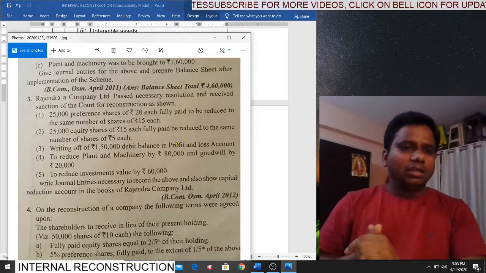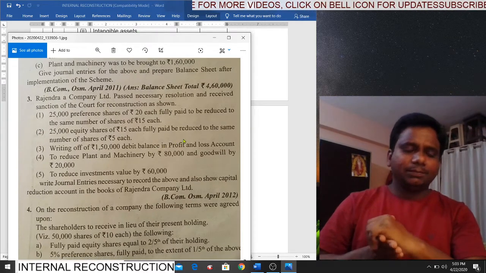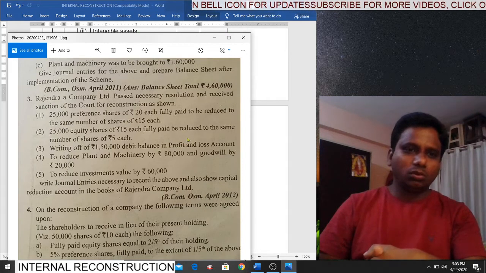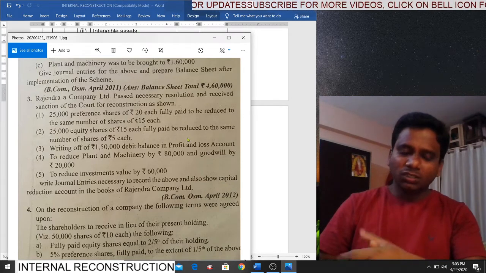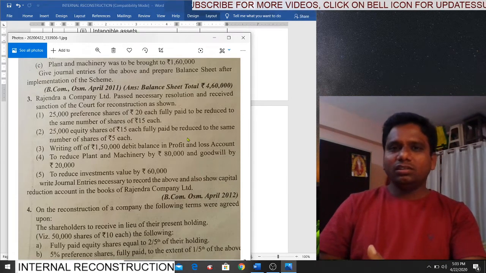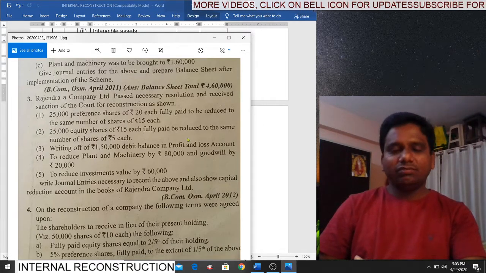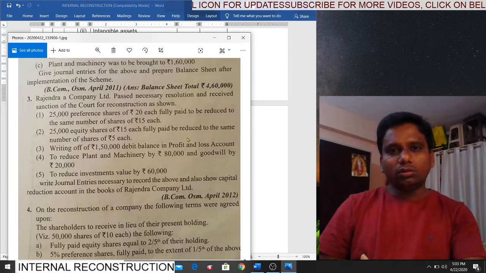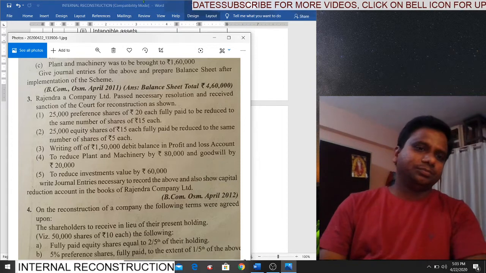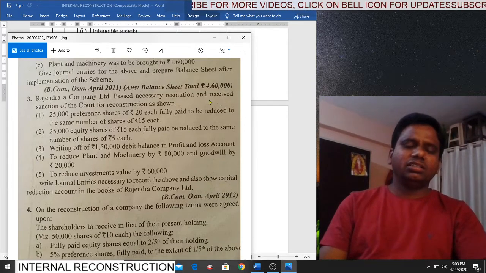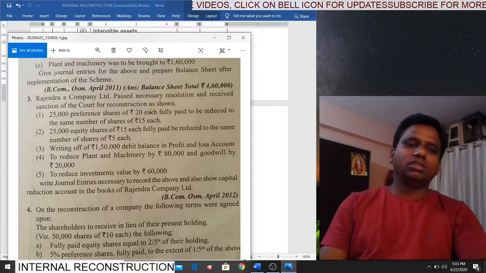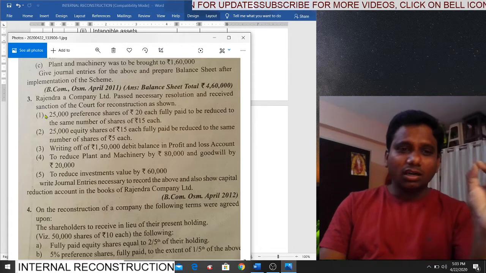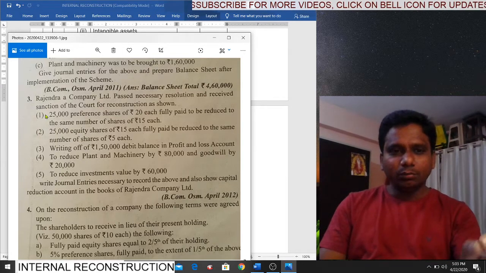Now look at Rajendra Company Limited passed necessary resolution and received sanction of the court for reconstruction as shown. Students, as we know, for internal reconstruction we need court approval and we need a scheme of reconstruction. That scheme of reconstruction should be approved by the court or NCLT. We will see the scheme. First, try to understand the scheme word by word.